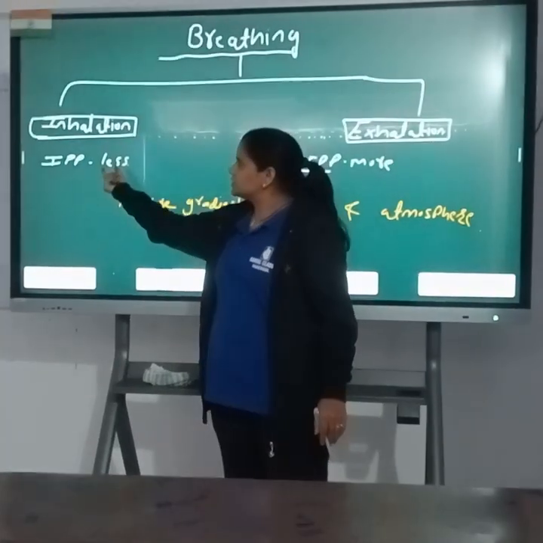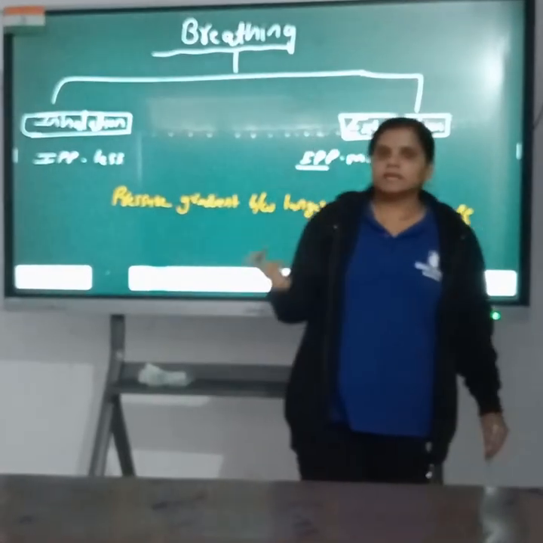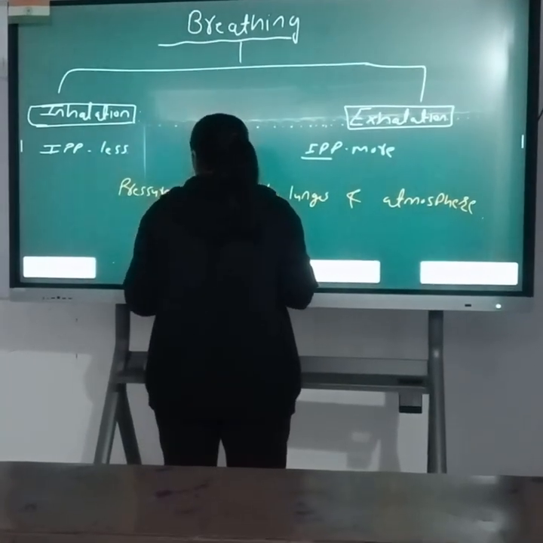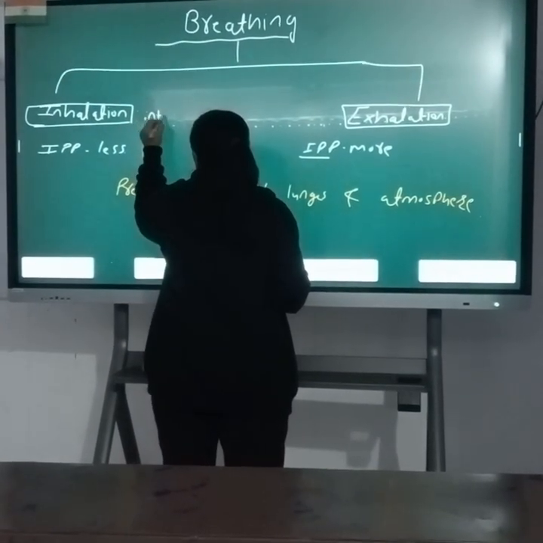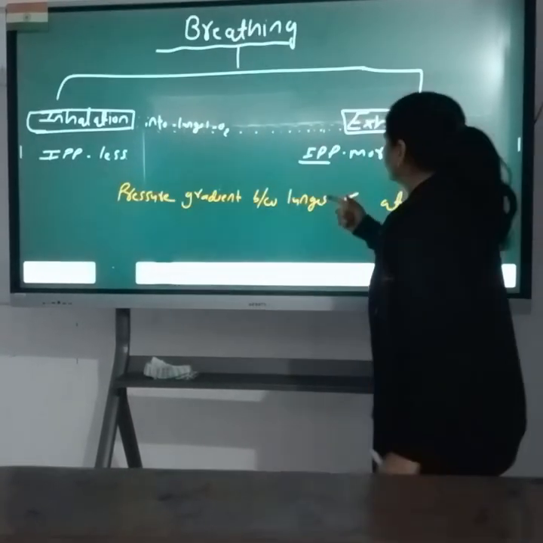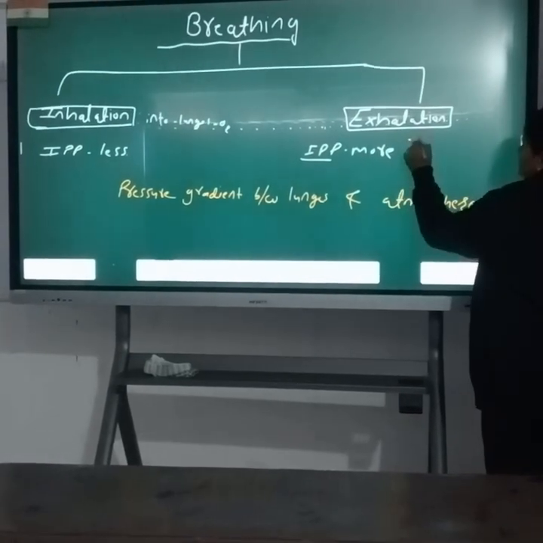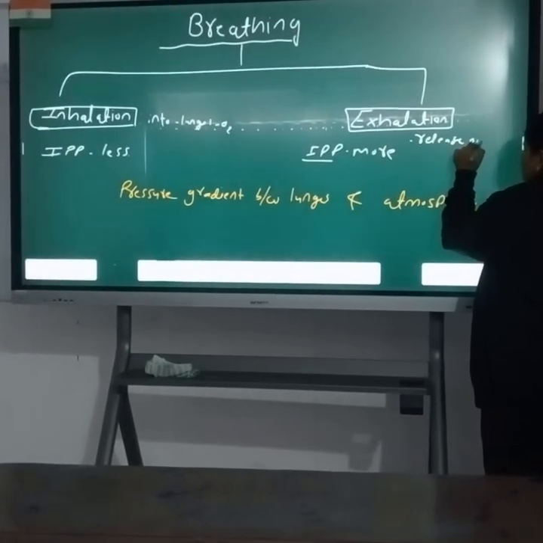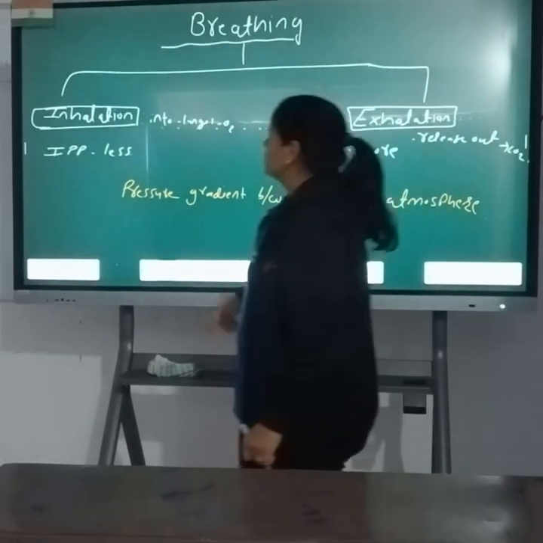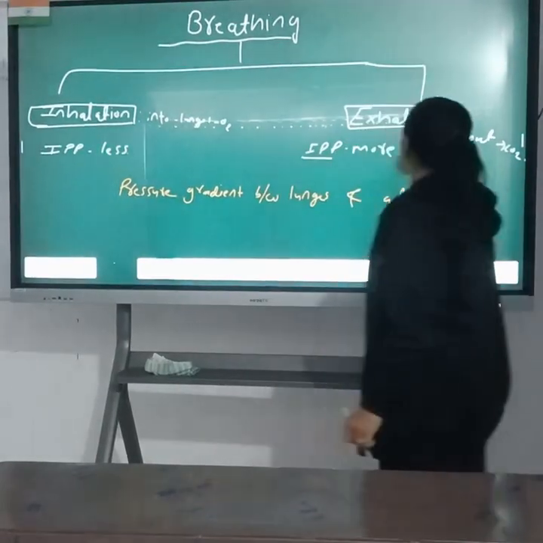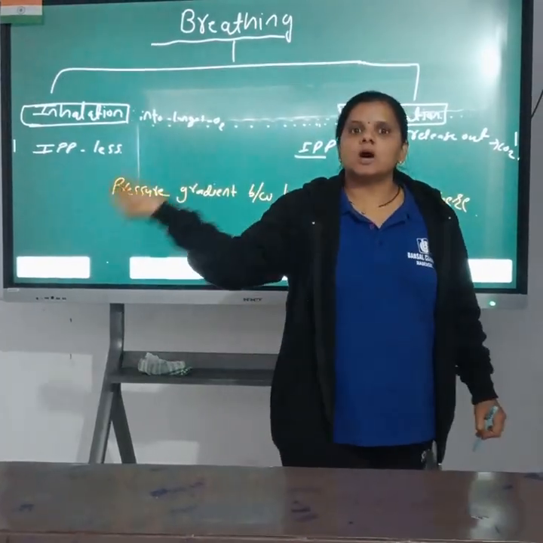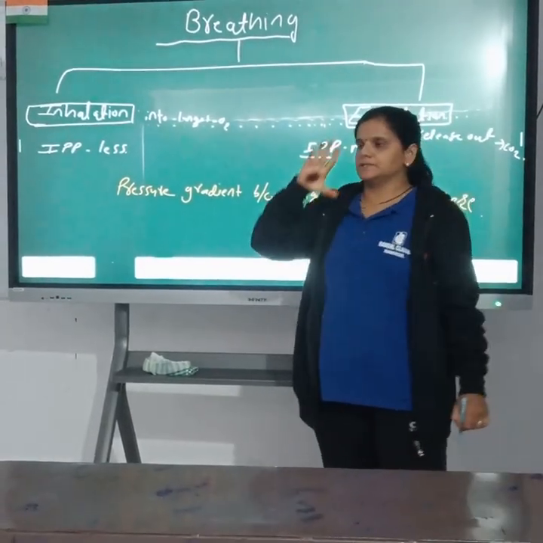What is the meaning of inhalation? During inhalation, the air is drawn into the lungs. And this air is oxygen. Now, during exhalation, the air is released out from lungs to atmosphere, and that is CO2. So, inhalation air is oxygen and exhalation air is CO2. So, during inhalation, the air is drawn in from atmosphere to lungs.